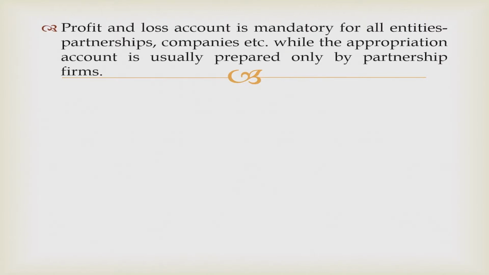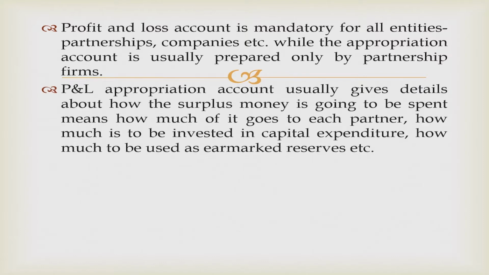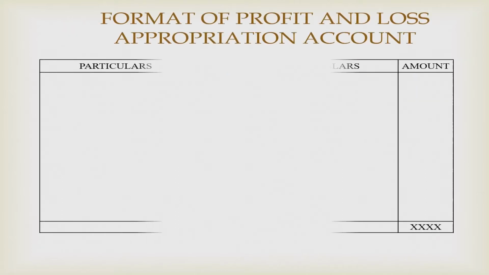Profit and loss account is mandatory for all entities, that is, partnerships, companies, etc., while the appropriation account is usually prepared only by partnership firms. P&L appropriation account usually gives details about how the surplus money is going to be spent, means how much of it goes to each partner, how much is to be invested in capital expenditure, and how much to be used as earmarked reserves, etc. Now let's have a look at the format of P&L appropriation account.